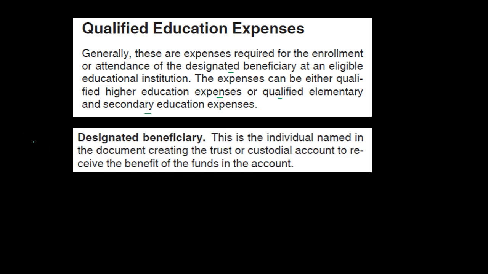Back to the text, designated beneficiary. This is the individual named in the document creating the trust or custodial account to receive the benefit of the funds in the account. So the designated beneficiary then, for imagining this process, we're putting money into the account for the designated beneficiary, typically being the one that's going to be going to school at a later point in time. The money's being put into the account for that designated beneficiary, and that's going to create a trust or custodial account.